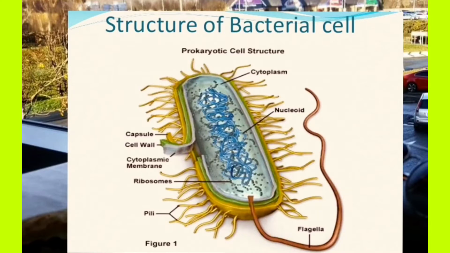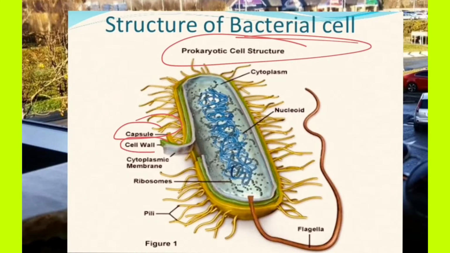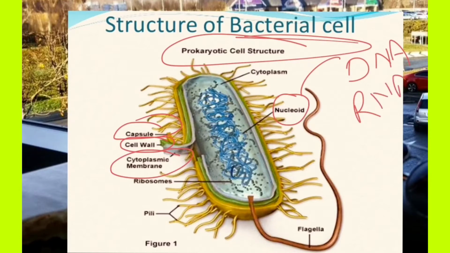Today's topic is the structure of the bacterial cell wall. The bacterial cell envelope is made up of two layers: one is called the capsule, and the other is called the cell wall. After that comes the cytoplasmic membrane, where all the organic molecules responsible for the formation of energy and reproductive pathways are found. Nucleic acids, DNA and RNA, are present within the cytoplasm.